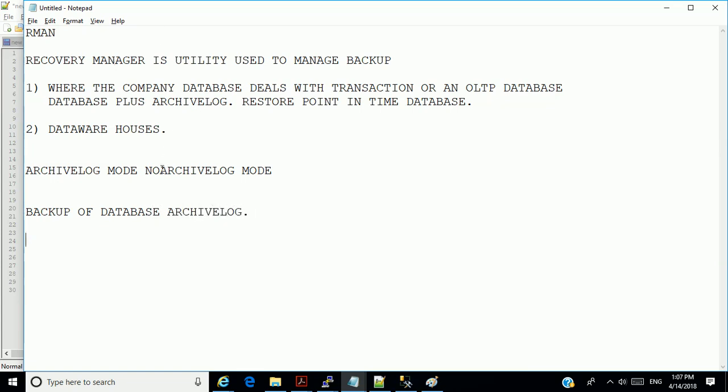But if the database is in no archive log mode, you can make a backup of only the database, and normally that kind of backup is made when the database is in a consistent state. Either it's in a mount position, where we are assured that there is no activity, no transactions occurring, or when the database is closed.